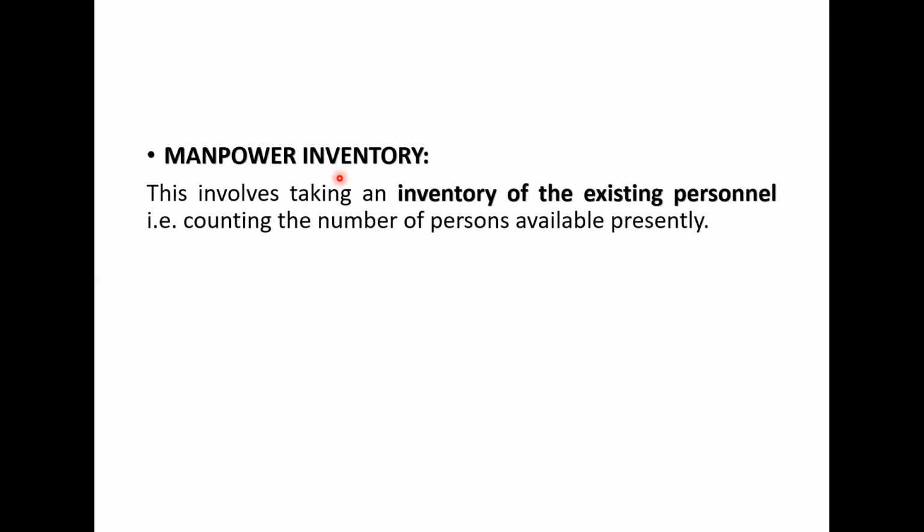We shall be able to know different categories of the same, that is to say which age group they belong to, how they are educated, and which are the skills that are possessed by them. So based on such information, the organization will be able to decide as to whether the sufficient manpower is there or not, or whether it has to be newly recruited from outside. So it involves taking an inventory of the existing personnel, that is counting the number of persons available presently.